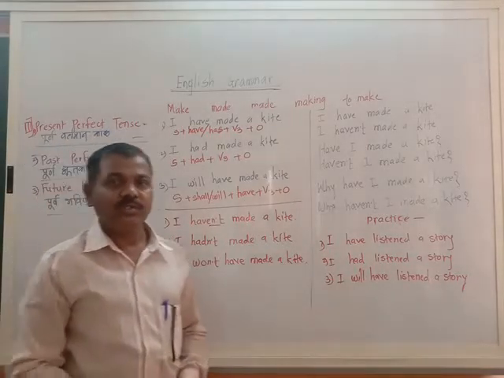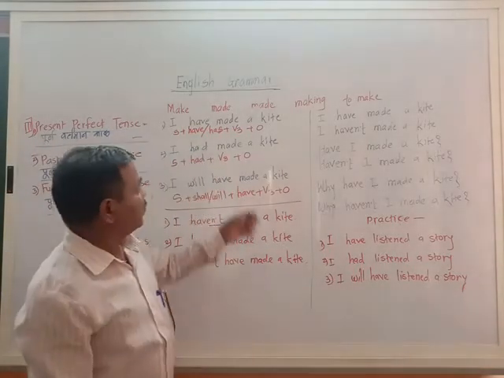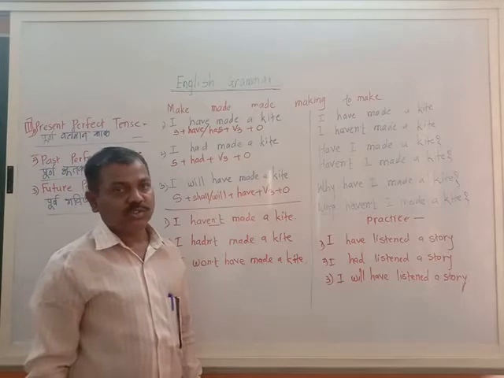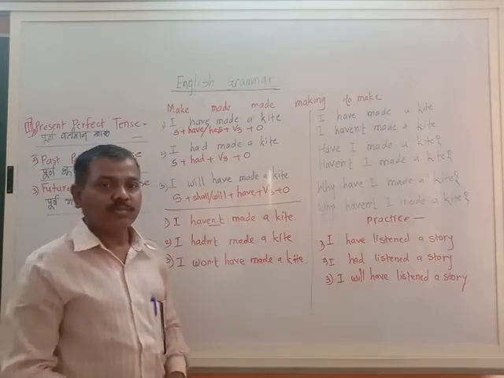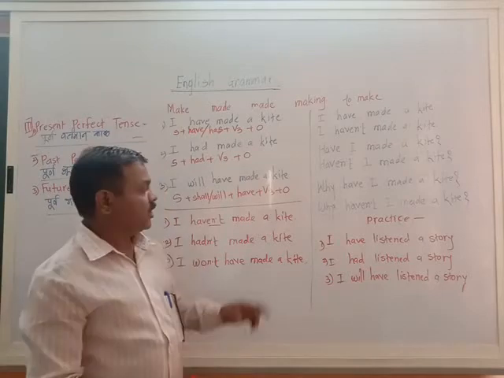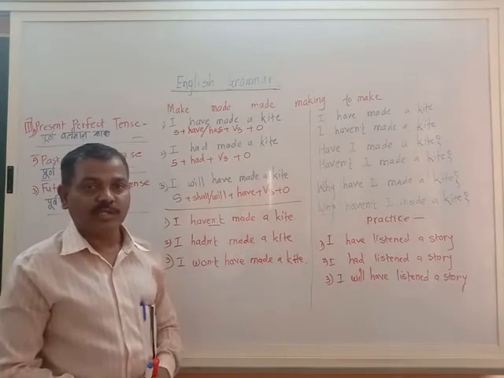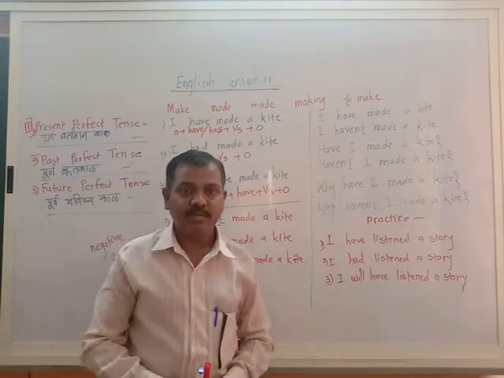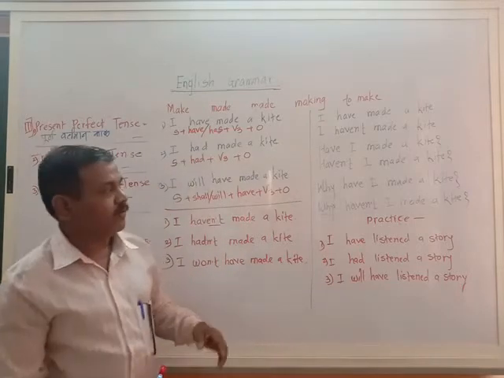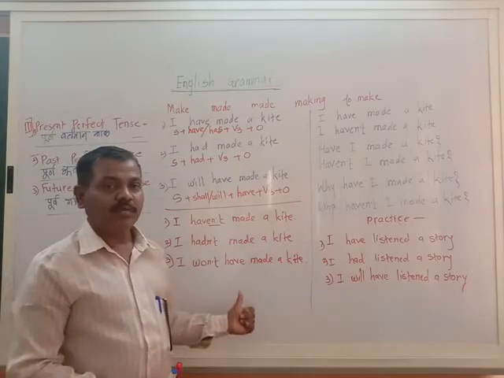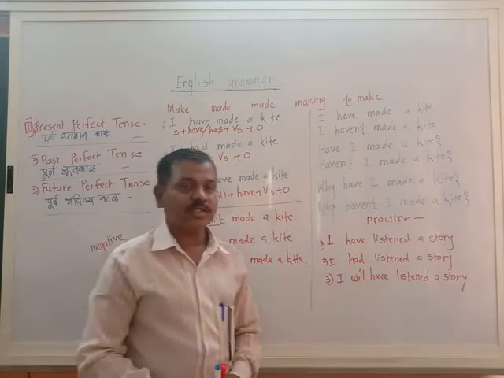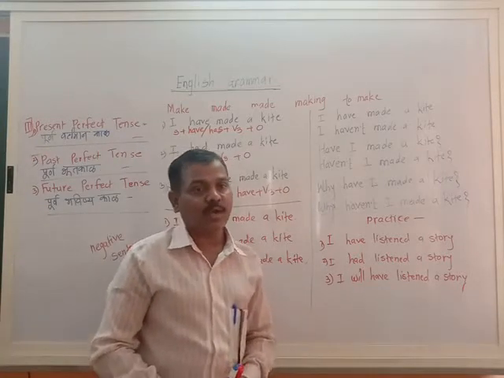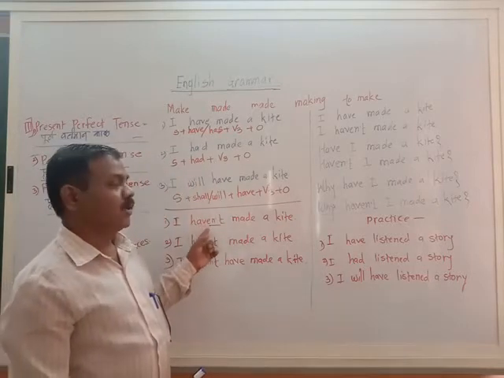Hello students, have you completed this one, the dictation of these sentences, and after that the negative sentence of every sentence, positive and negative sentences. And first the structure is given there. I have made, I haven't made, I had made, I hadn't made, I will have, that is I won't have. Just the same structure is there, but only for the negation we have to add the negative form of the auxiliary.